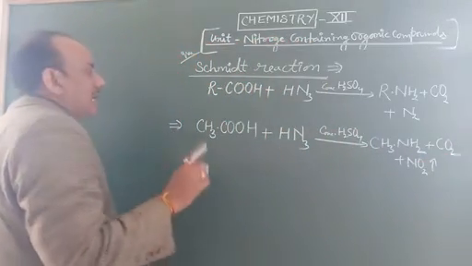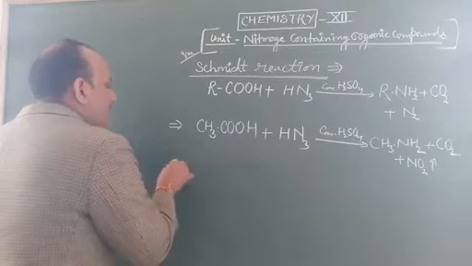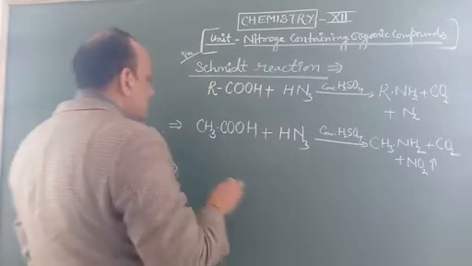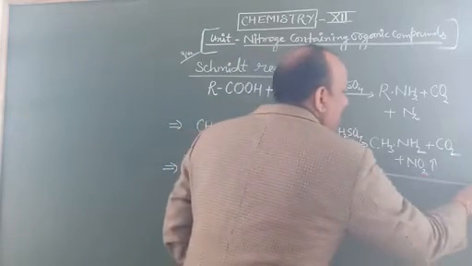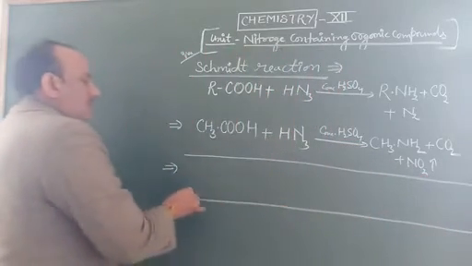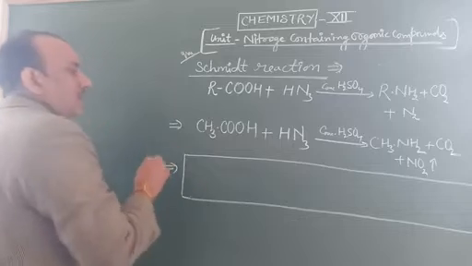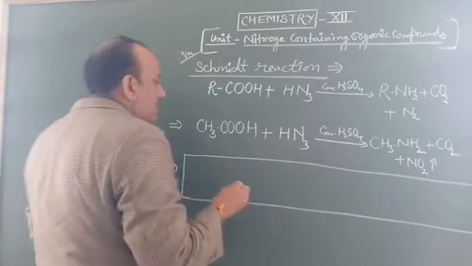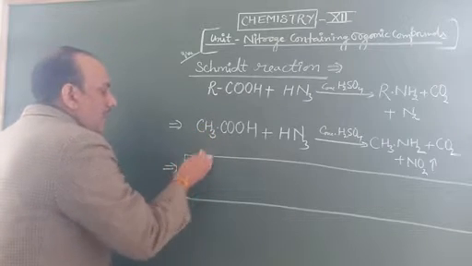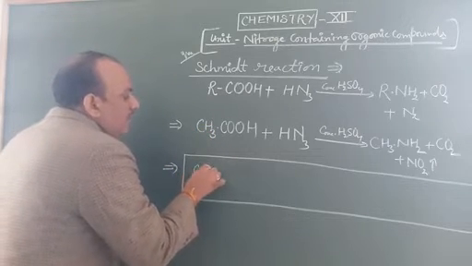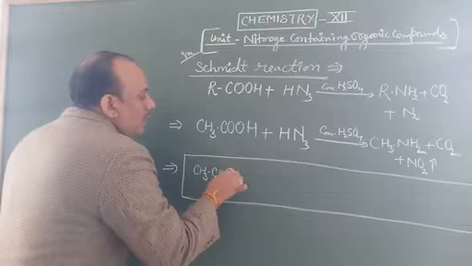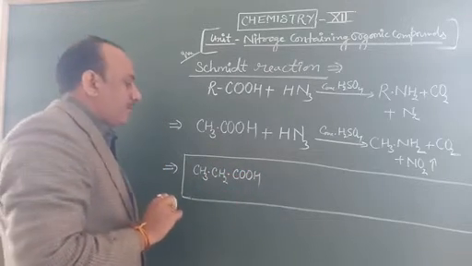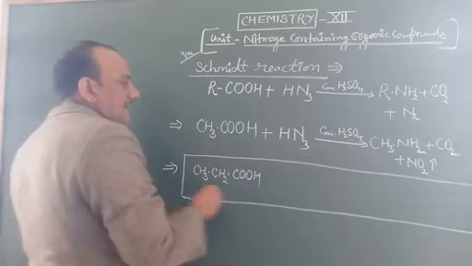But here we study the preparation method of ethylamine. So CH3CH2COOH is known as propanoic acid because 3 carbons are available.